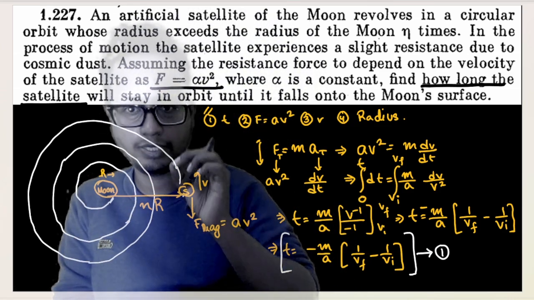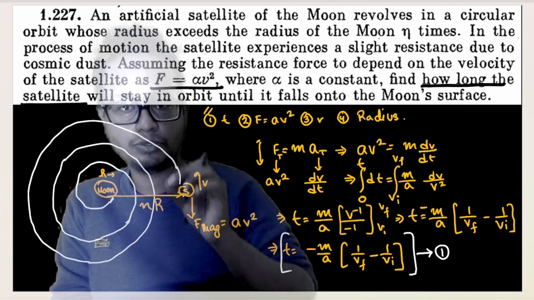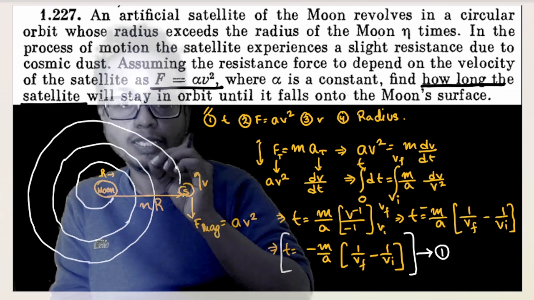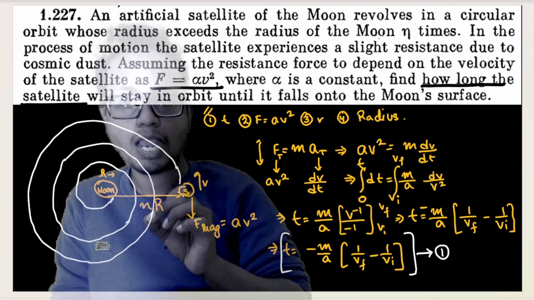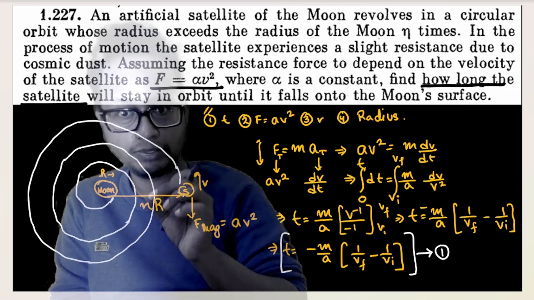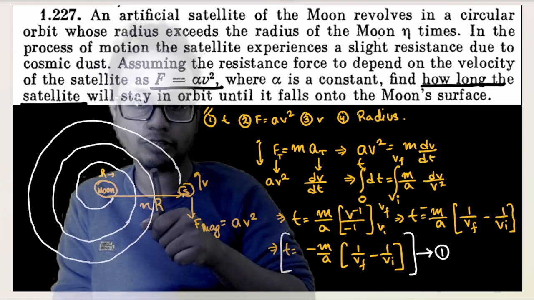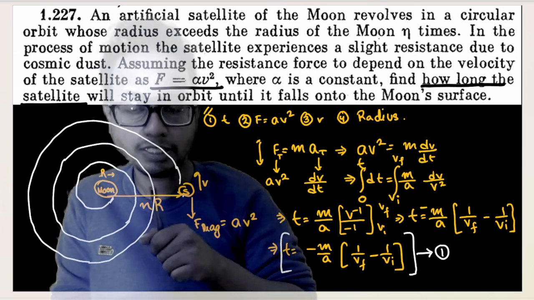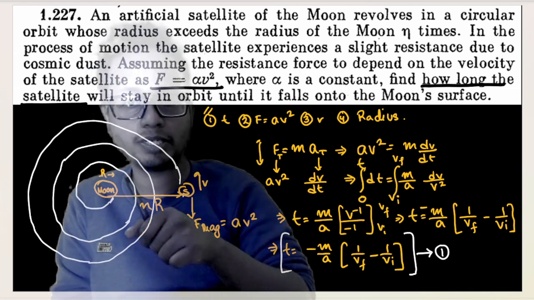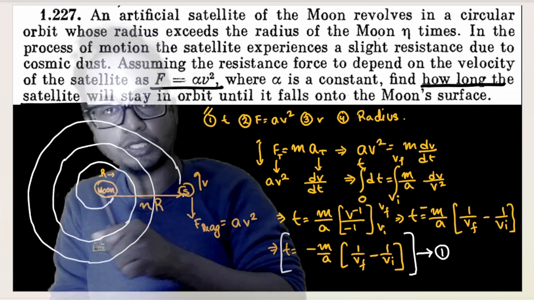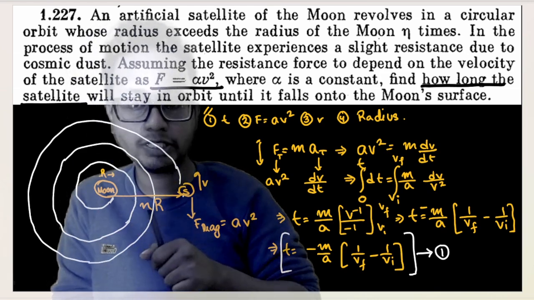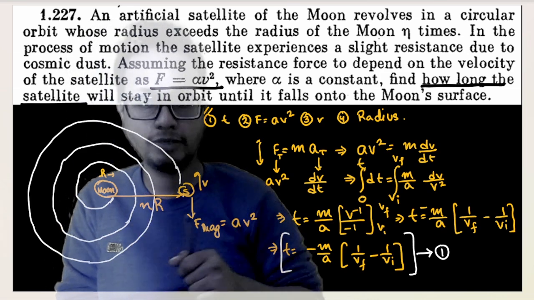When it is reducing in velocity and deorbiting, going like this, suppose the satellite is moving with a certain velocity out here. If that velocity is the orbital velocity, it will keep moving in a circular orbit. If that velocity is lesser than the orbital velocity, it will go towards the planet. If that velocity is greater than the orbital velocity, it will deorbit, isn't it?